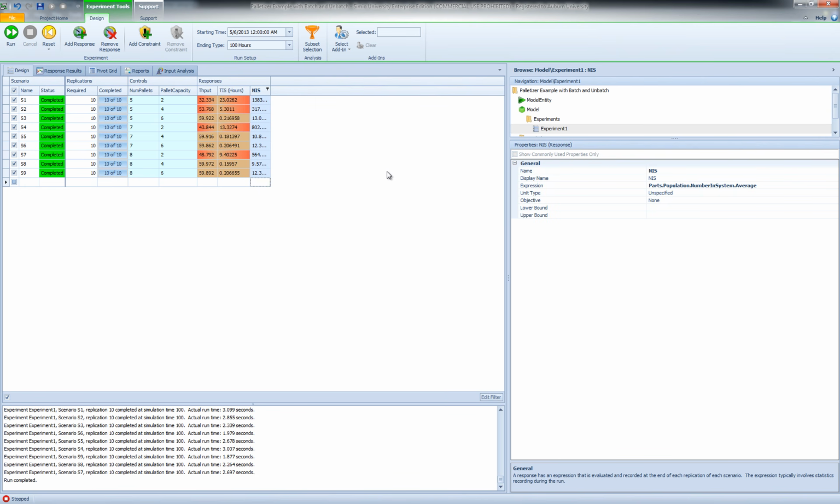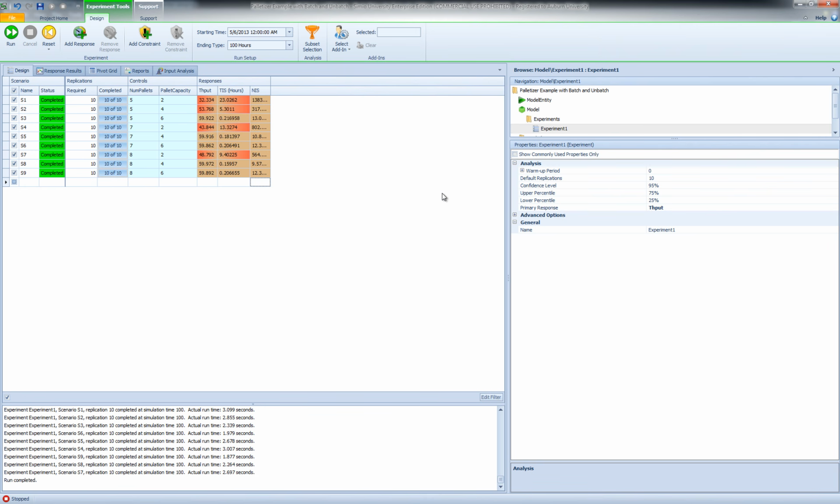We've also defined this response for the average number in system for parts. One thing that I forgot to mention is that we also have this lower bound on our throughput that is set to 55. We want to have a throughput of 55 parts per hour, and our objective is to maximize our throughput.